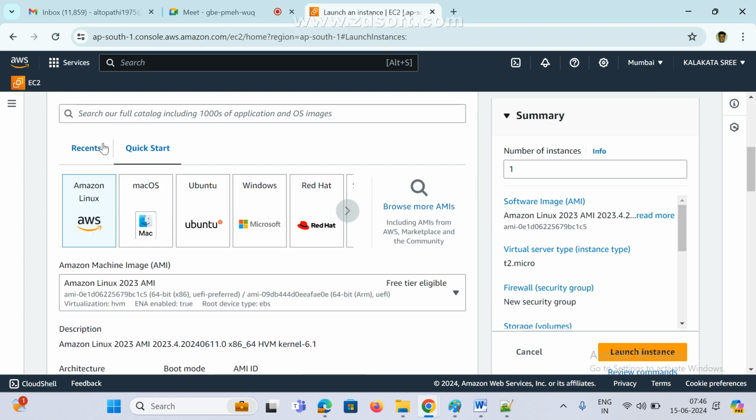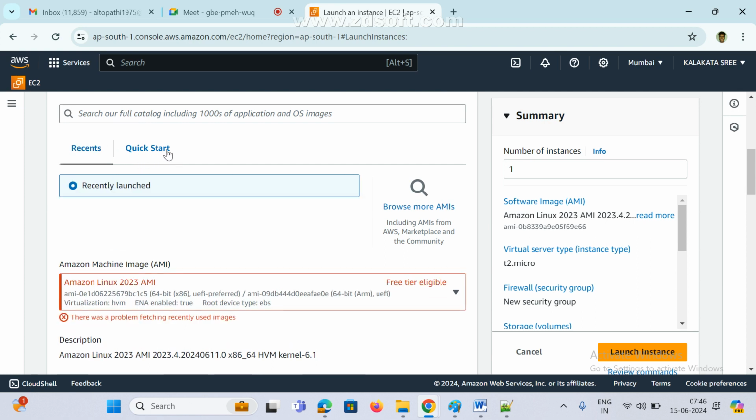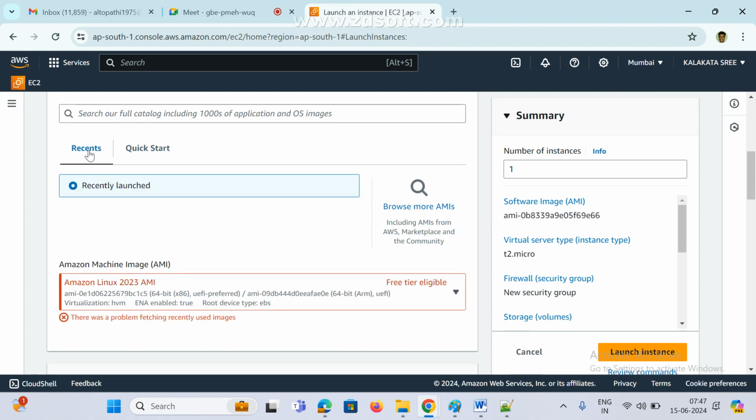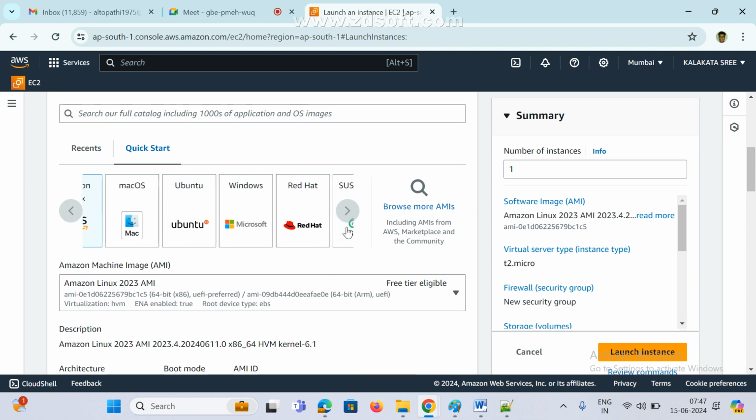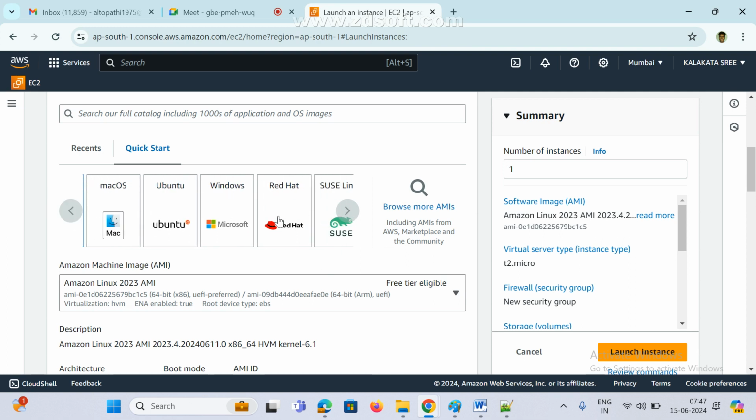Now if you come here, see recents and quick start. There are two options. This is the quick start. If you click on here, wait. Okay, now if you see here, these are the images, guys. See here, Amazon Linux, AWS, or macOS, or Ubuntu, or Windows operating system, Red Hat operating system, Windows OS, and see here, these are the flavors. These are the AMIs.